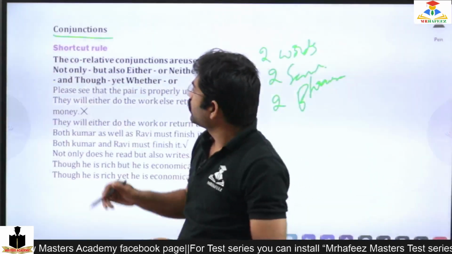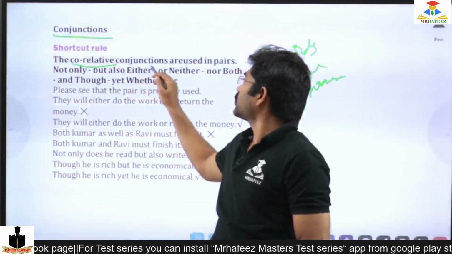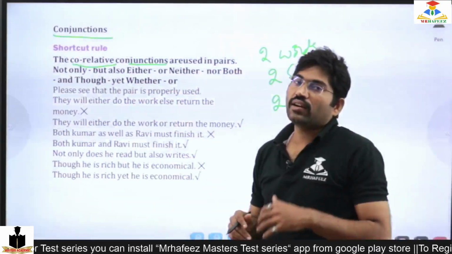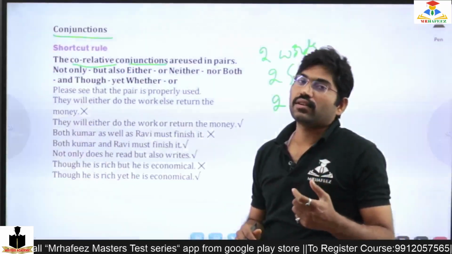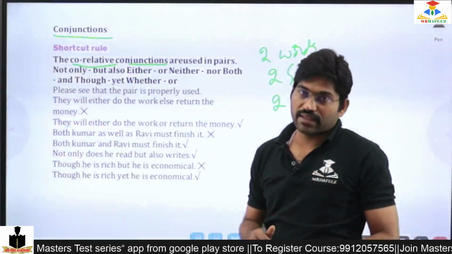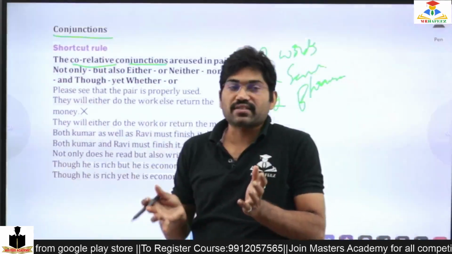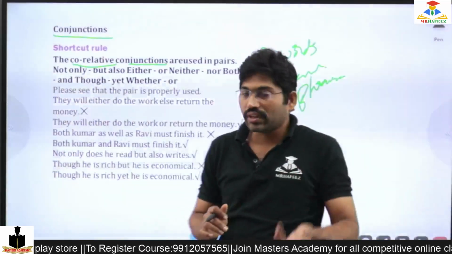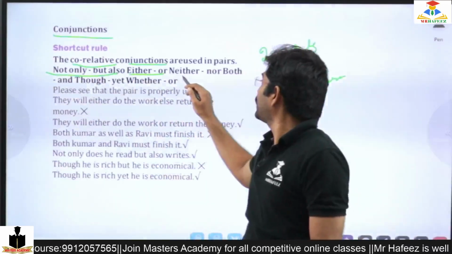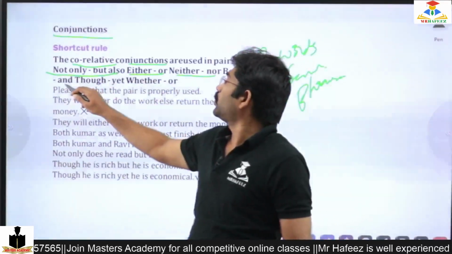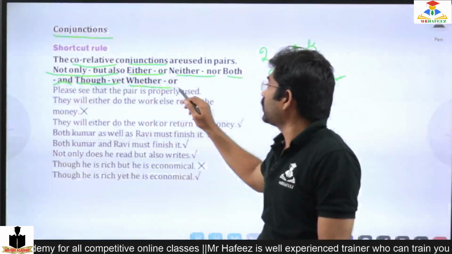Okay, right. So now the correlative conjunctions. Unlike the one-word conjunctions, correlative conjunctions are used in pairs, like not only but also, either or, neither nor, both and, though yet, whether or.